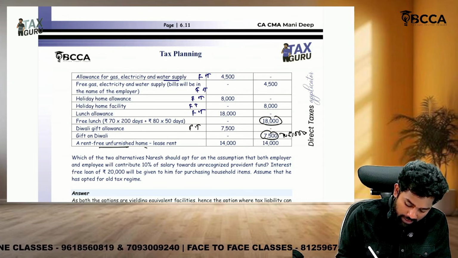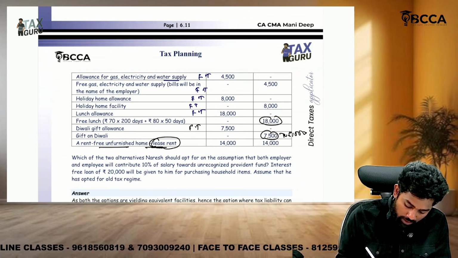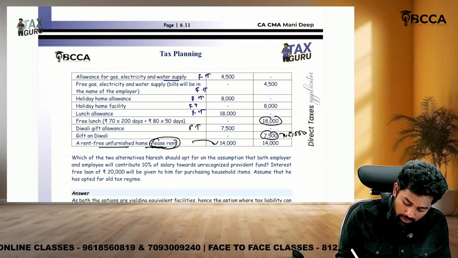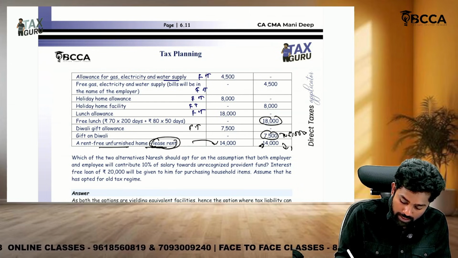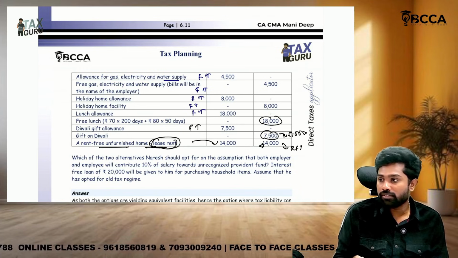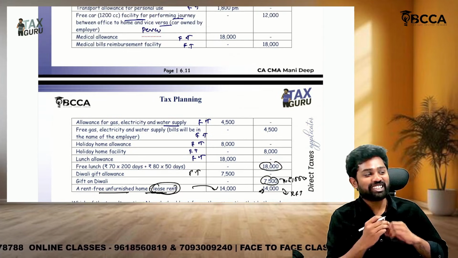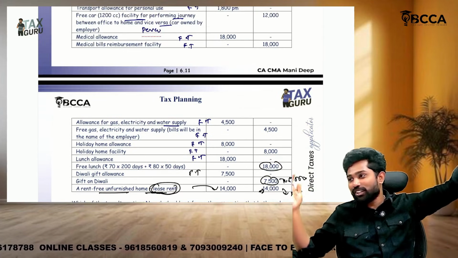Okay, rent free unfurnished home is given as an allowance of 14,000. So it is like available for what? Rent free accommodation perquisite. So the whole salary chapter they tested, sir: allowances and perquisites.